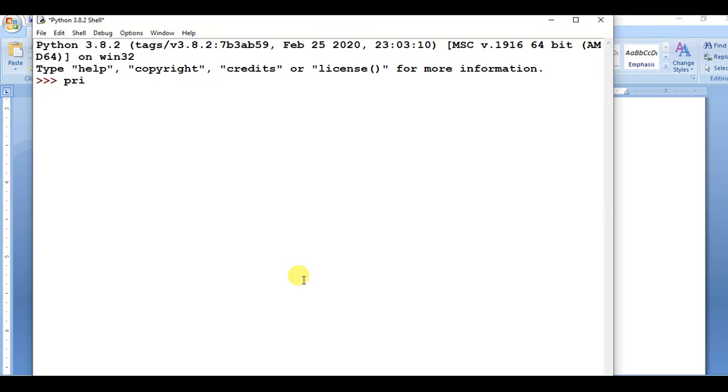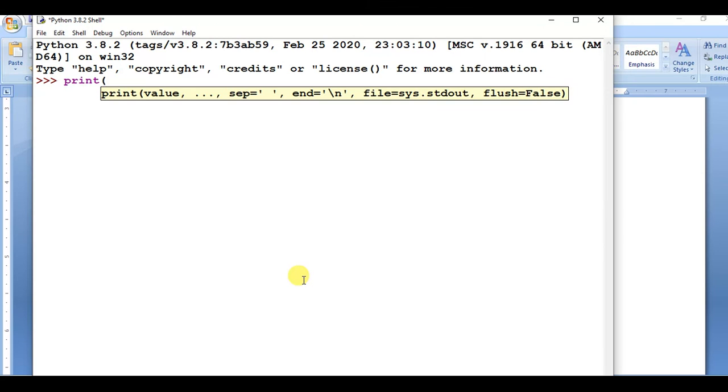When we use the print function, look here, more than one value can be passed separated with commas, and this parameter sep and this parameter end. The file and flush are used for file handling. If you want to save data in a file, we can use this. So we have to work on sep and end only.